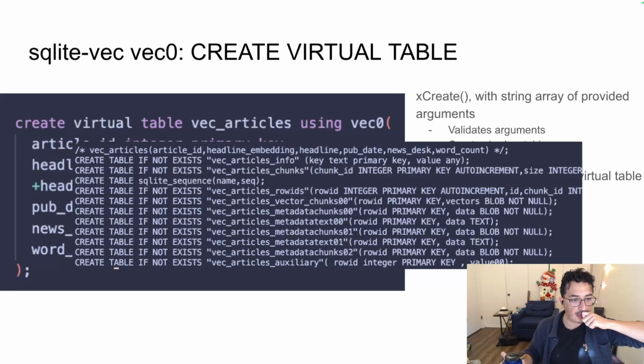So after xCreate is called, it will say, yeah, this is a valid table. Here's the schema. Here are all the columns in the schema that are needed to query this table. Go ahead and send me other statements for this table, right? So this is one example of how the underlying C API works.